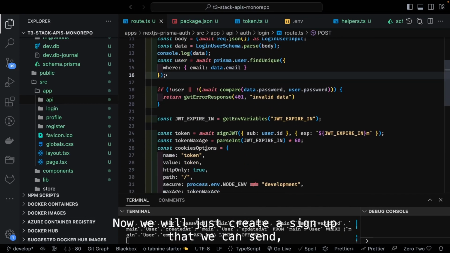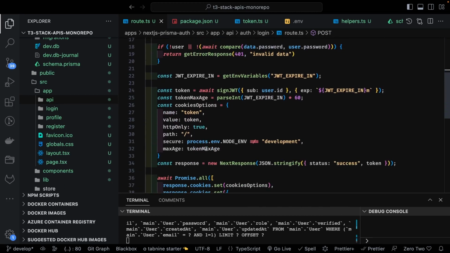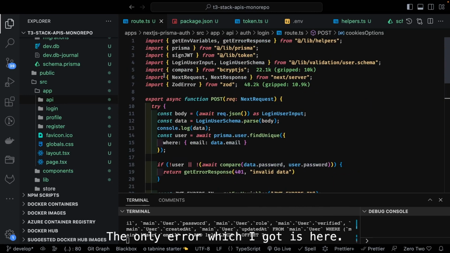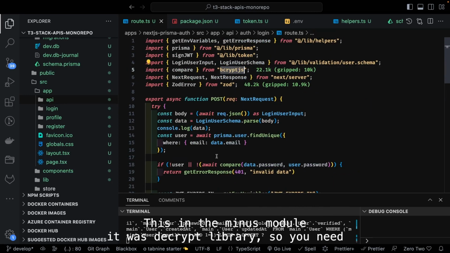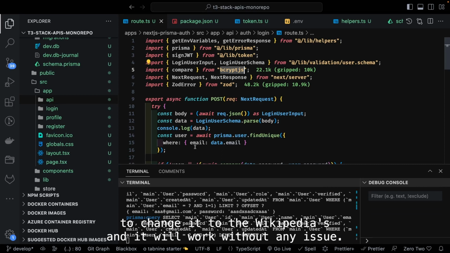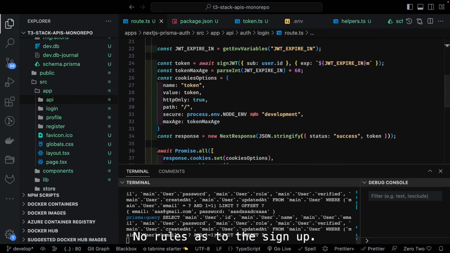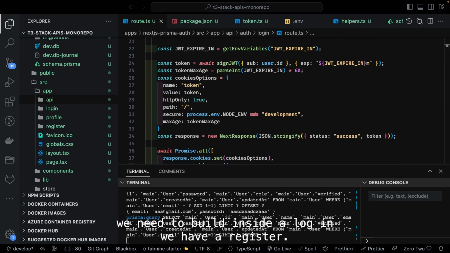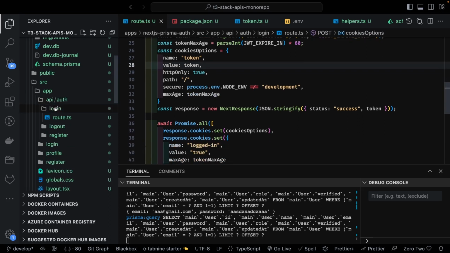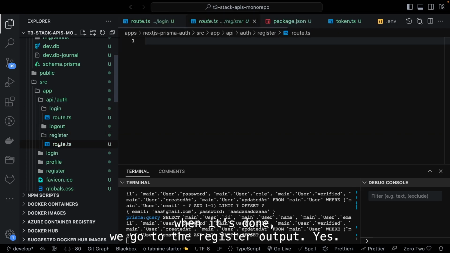Now we will create a sign up where we can create a real user, and then we can do the login with that. The only error which I got is with bcrypt.js. In my node modules it was the bcrypt library, so you need to change it to bcrypt.js, and it will work without any issue. Now we will do the sign up. So what is the other API we need to build? Inside login we have a register, right? So this is all login. Now login is done. We go to the register route.ts.